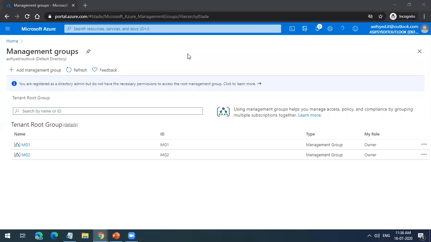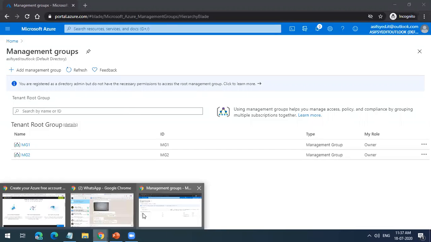The only thing you have to understand is these are used to enforce compliance and access policies. That is the important thing. And you can have up to six levels. You may get a question, how many levels does an Azure management group support? You have to say six levels.